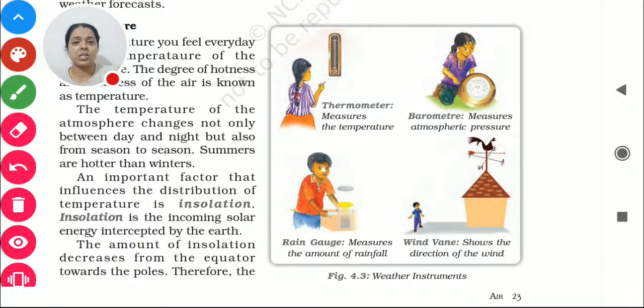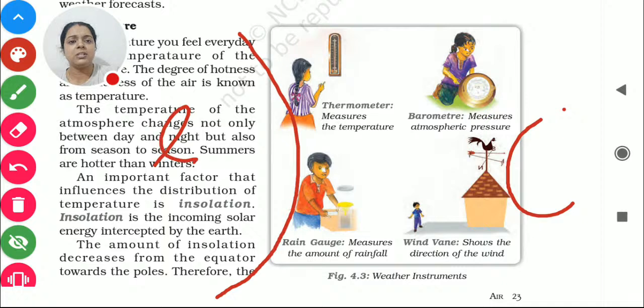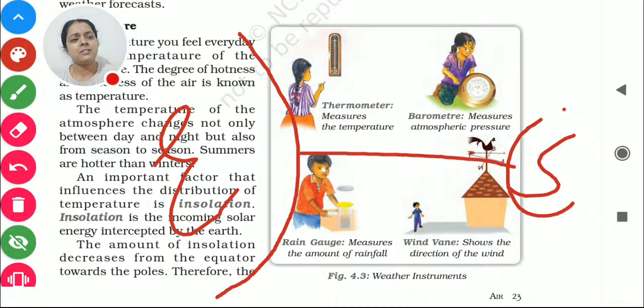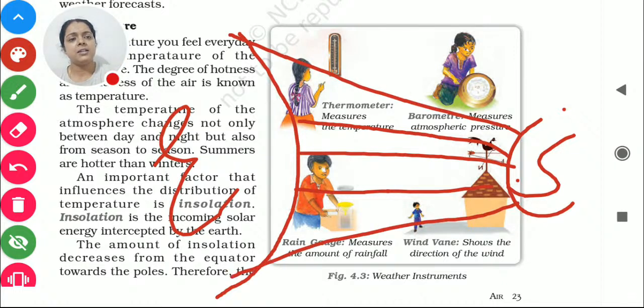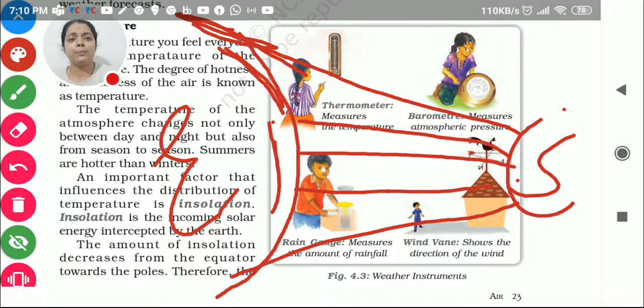Now the matter comes: you just imagine the area which has the equator. Now I'm talking about the equator. You just see, this is the earth, I'm just taking it as a curve, and this is the sun. As you know about the solstice, summer solstice and winter solstice, basically what we want to know is that this part is closer, and this area is very far. The area which is very close is the equatorial part. Then we have the temperate zone, and lastly we have the poles, right?